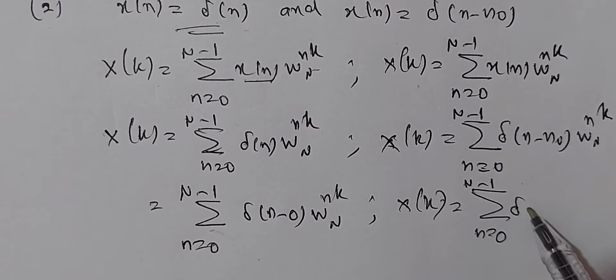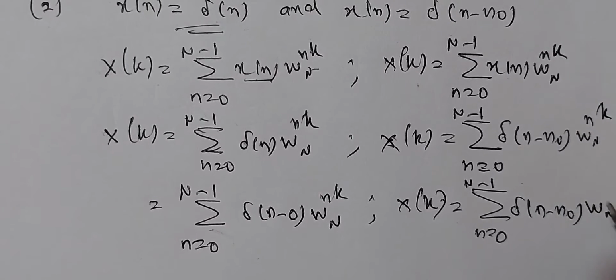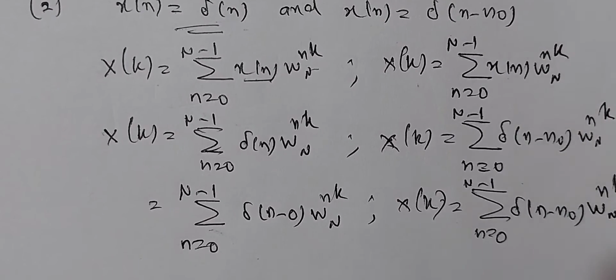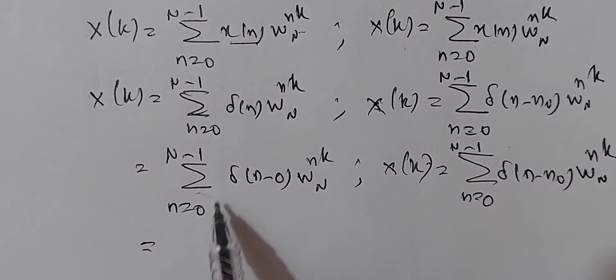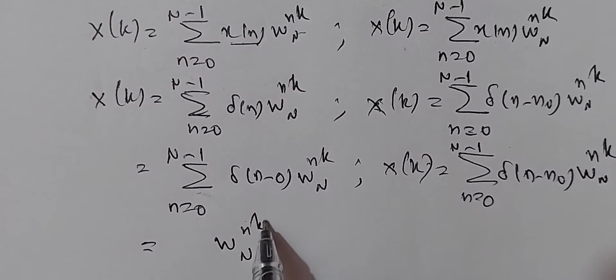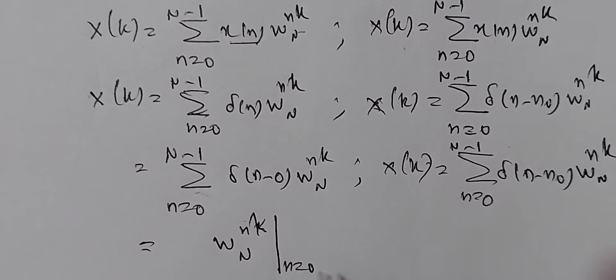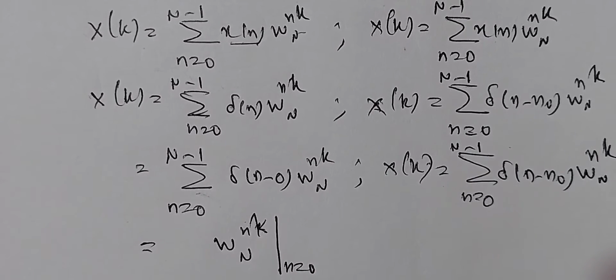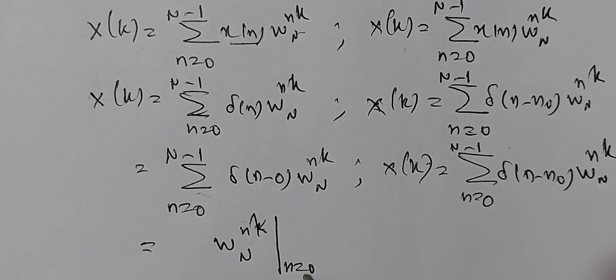Therefore, this is delta n minus n naught into WN^nk. From the shifting property, we know that this can be written as WN^nk, where n has the value n equal to k. Actually, here k is 0. Therefore, n is equal to 0.